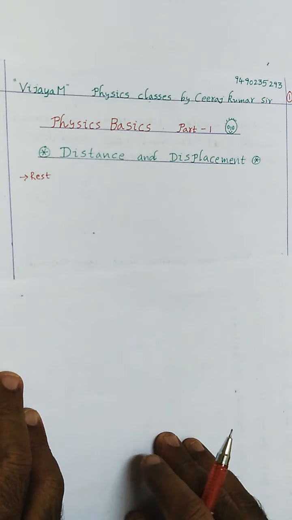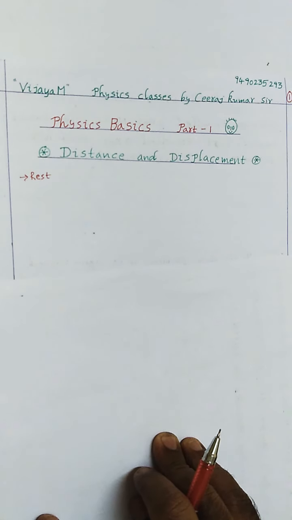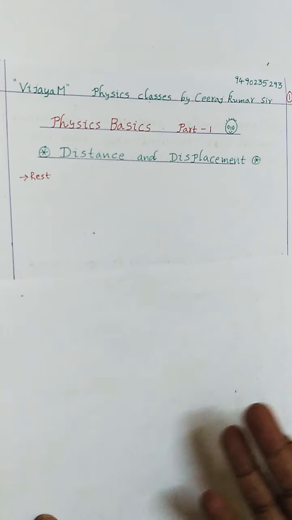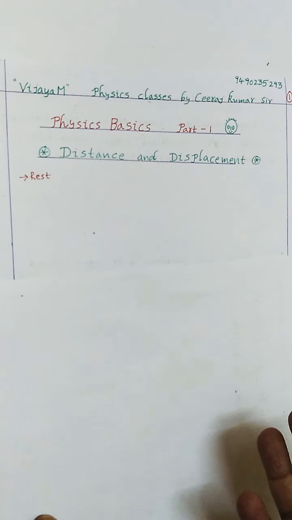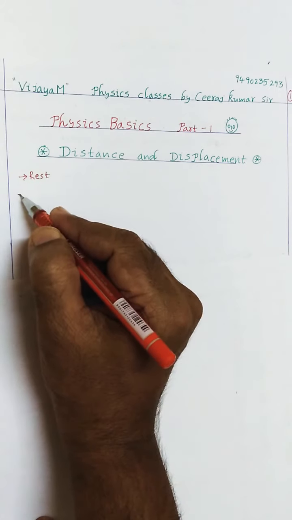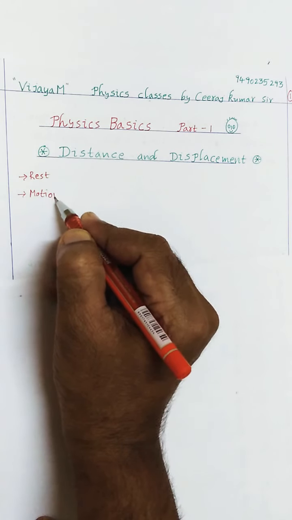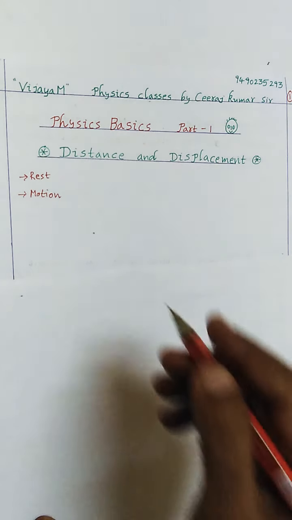Suppose, for example, a passenger in a bus. When he compares with the driver, he is at rest. But if he compares with his surroundings, then what can he say? He is moving, or he is changing his position. So here, motion means what? Motion means if an object changes its position with respect to surroundings and time, that's called motion.